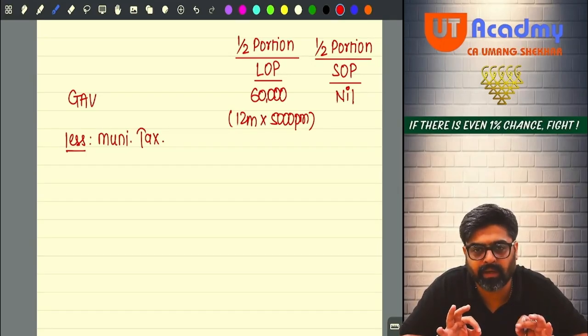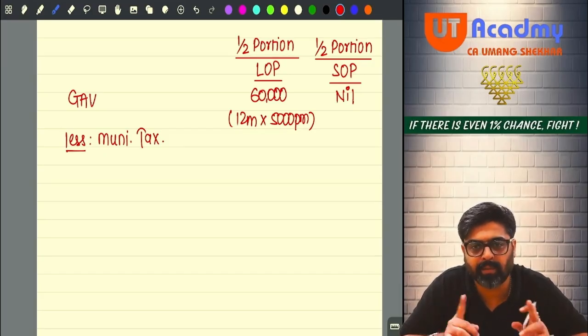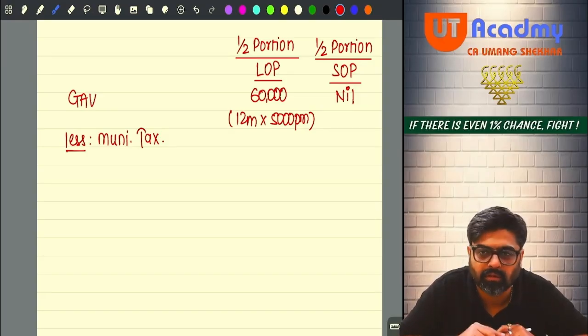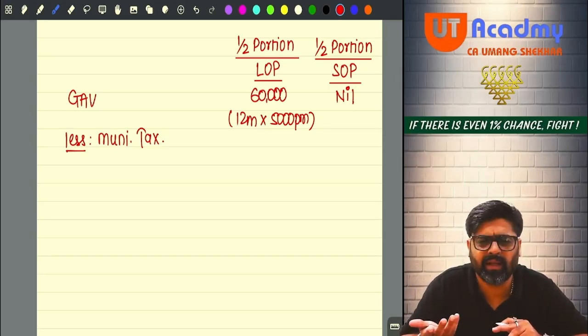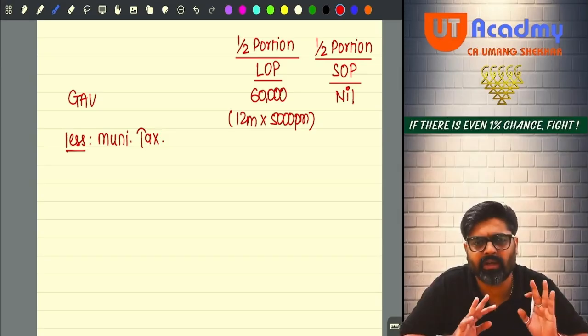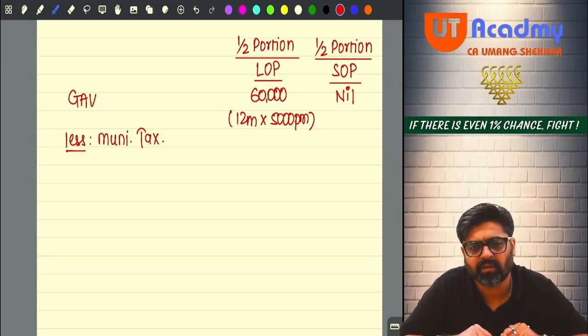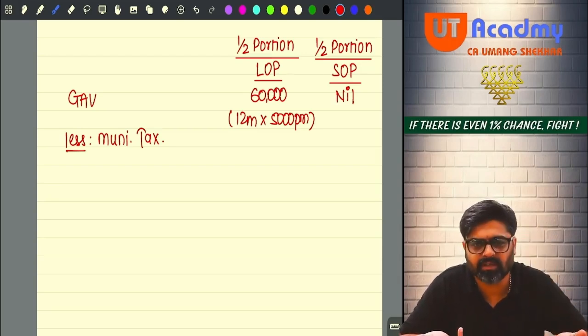If you check the entire payment side of the question, the receipt and payment account, you will not find municipal tax. Meaning, municipal tax, if any, whatever it was, was not paid in this year. So if it is not paid in this year, it will not be allowed as a deduction also.